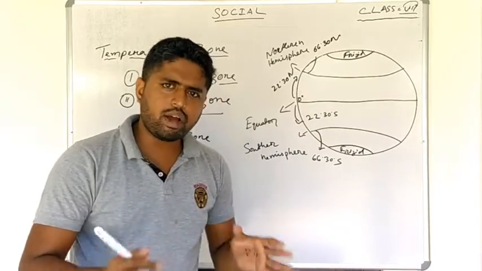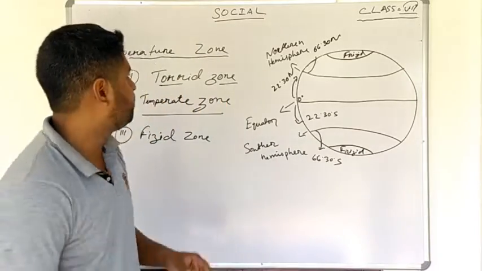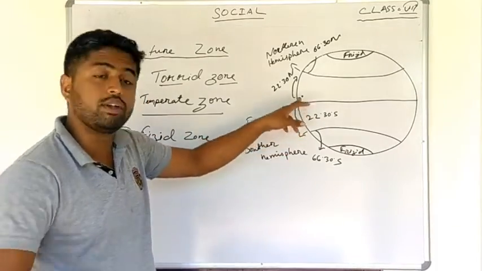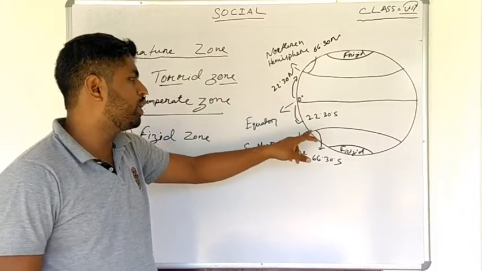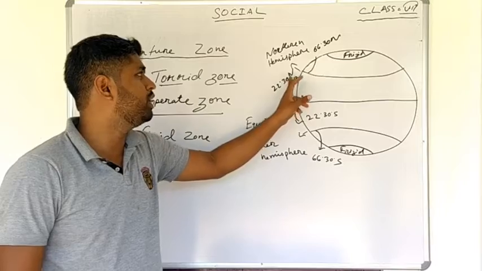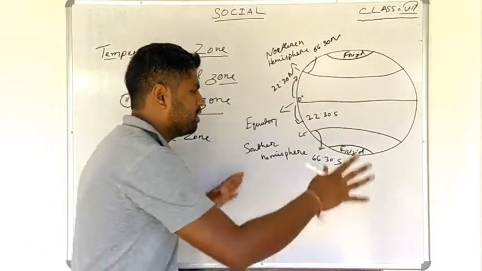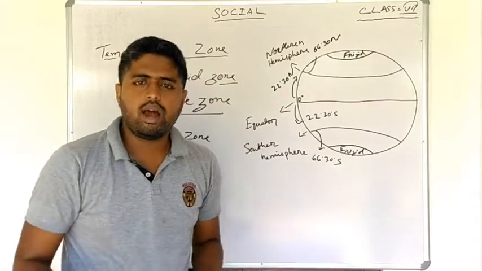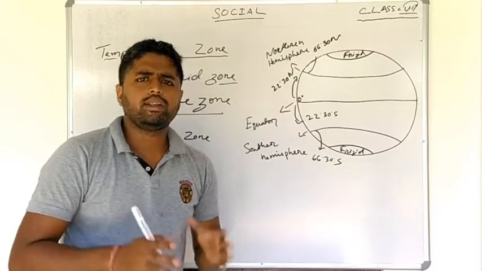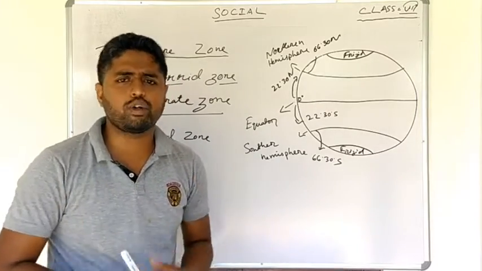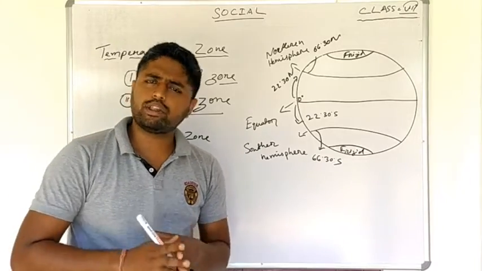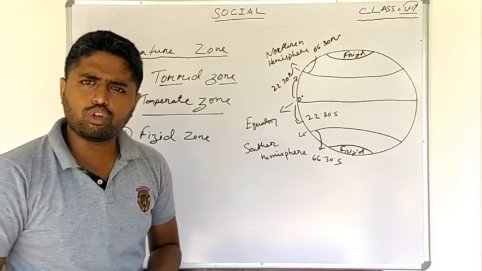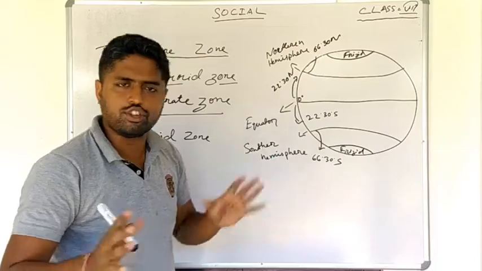Clear? So let us have a quick revision of all these temperature zones. There are three types of temperature zones. First is the torrid zone, which lies from 0 degrees, that means the equator, to 22.30 degrees south and 22.30 degrees north latitude. What happens in this torrid zone? The temperature is extremely hot, and this area also receives a very high amount of rainfall. Besides this, there are also many forest regions in this area.